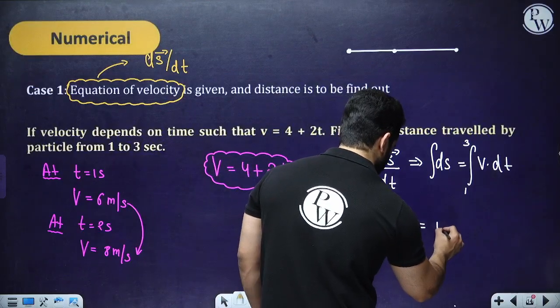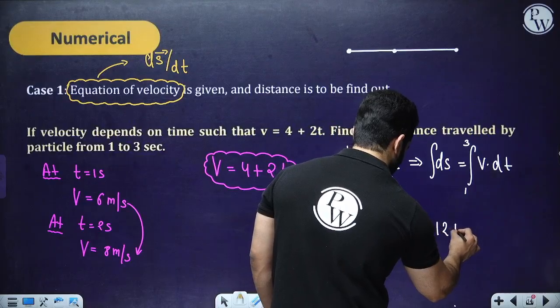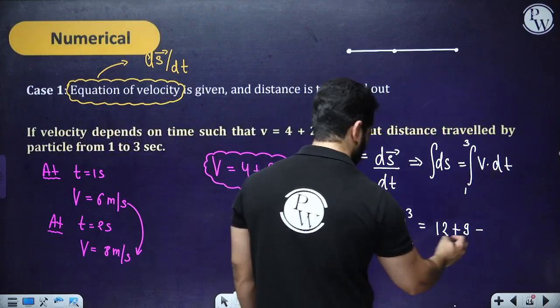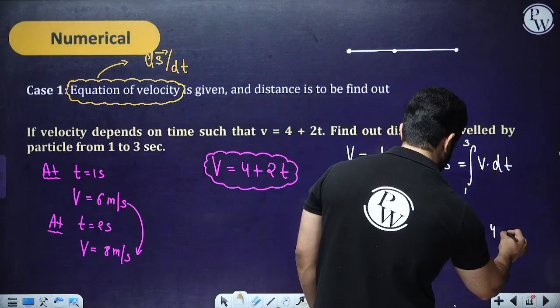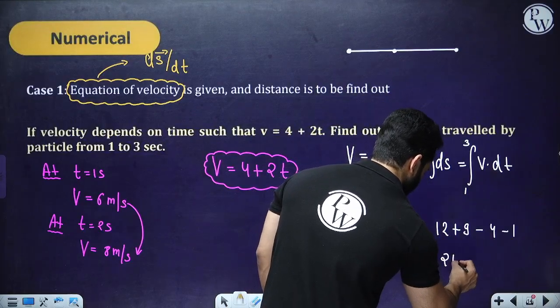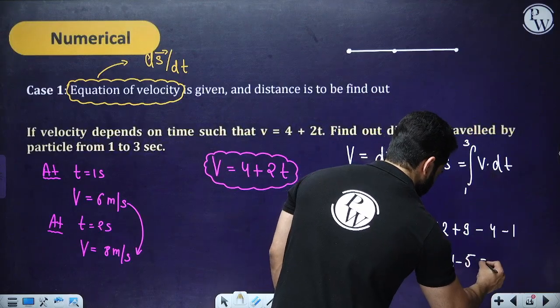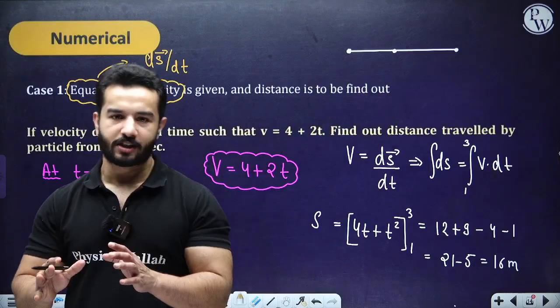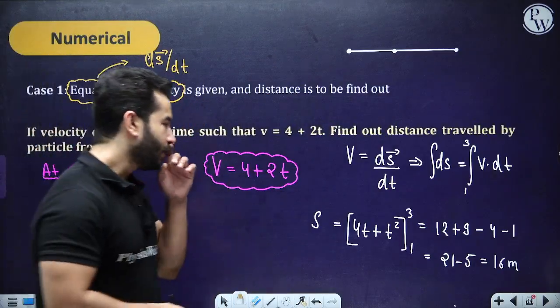So this is going to be 12, this is going to be 9, minus 4 and minus 1, right? So this is going to be 21 minus 5, so this is going to be 16 meters is your answer. So this is your distance, this is your displacement, both of them are same, right?